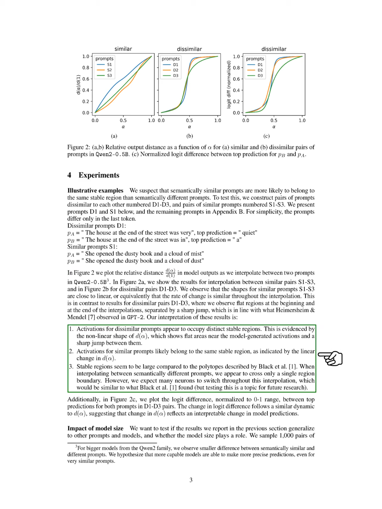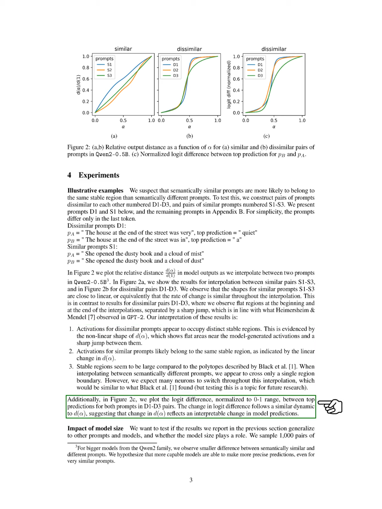This suggests that activations for dissimilar prompts occupy separate stable regions, while those for similar prompts likely belong to the same region. We also find that the change in output reflects an interpretable change in model predictions, indicating a deeper understanding of how these stable regions function.